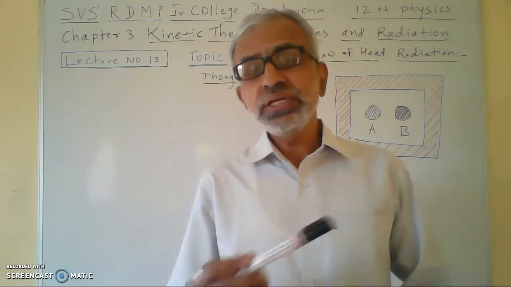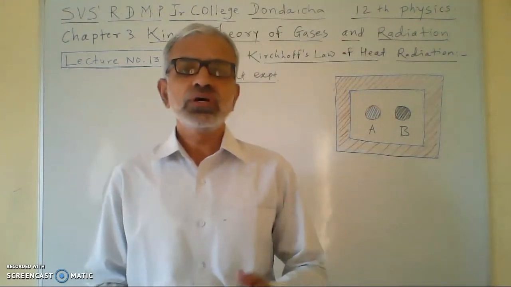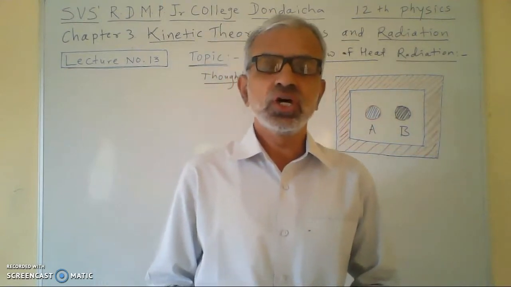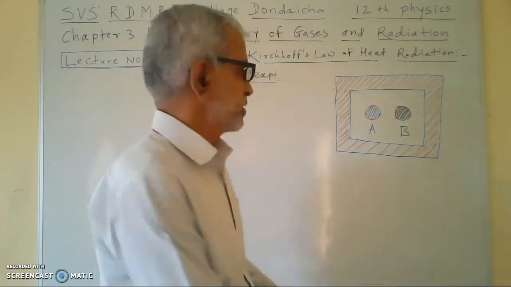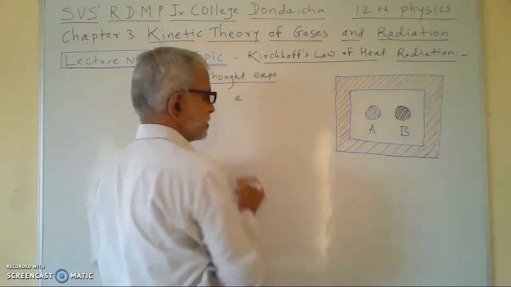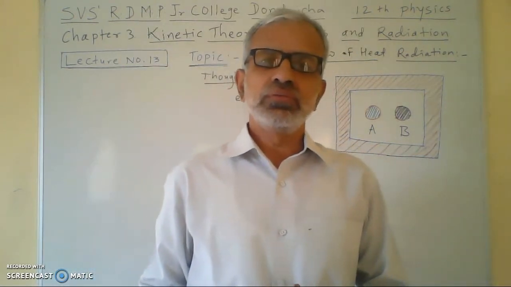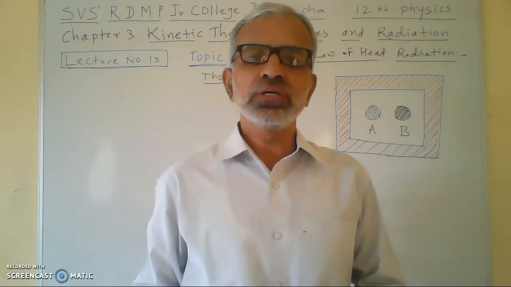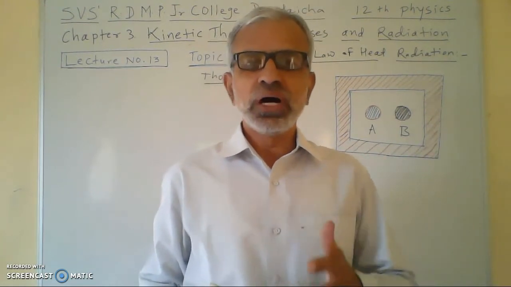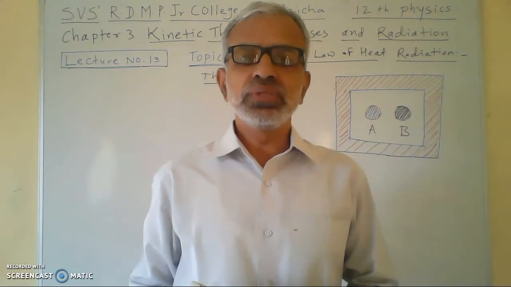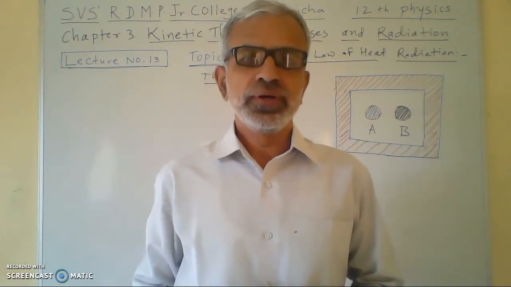In the last lecture we have seen the definition of emissivity, denoted by E. And also in one lecture we have seen the definition of emissive power and the definition of the coefficient of absorption.